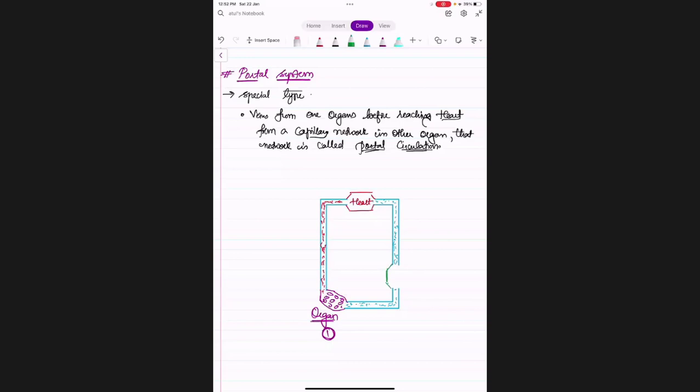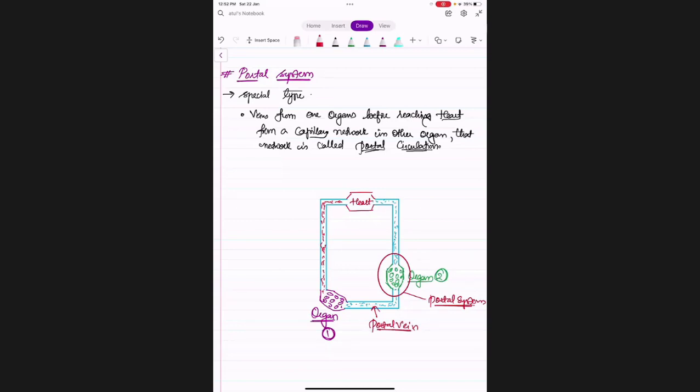In another organ, again, it formed a capillary network. So it went to another organ, it formed a capillary network. Organ 2. Okay, so now this circulation is called the portal system, and this vein is called the portal vein.